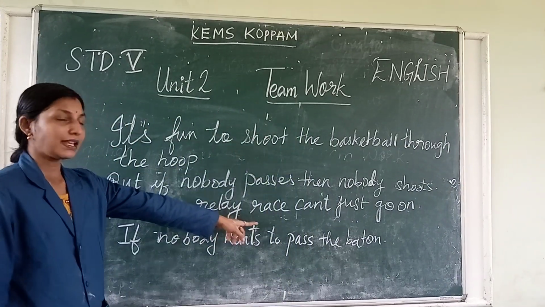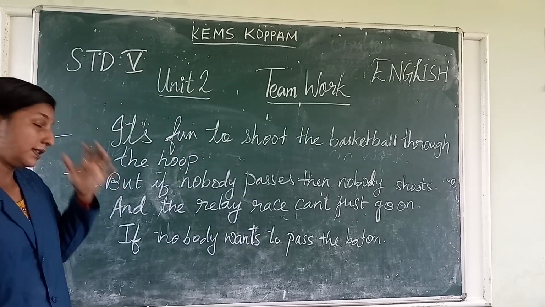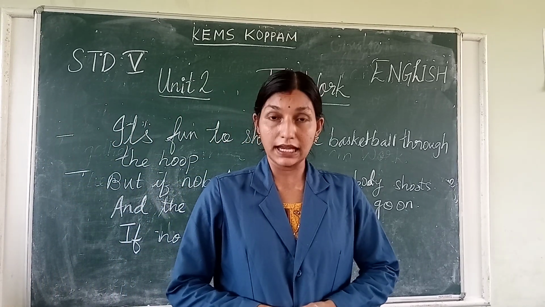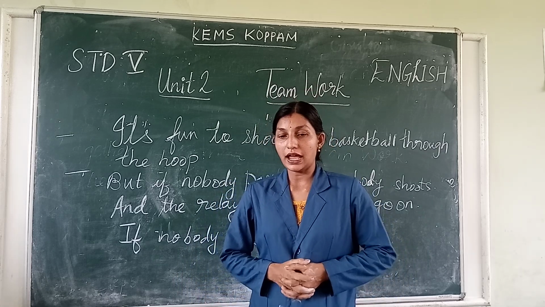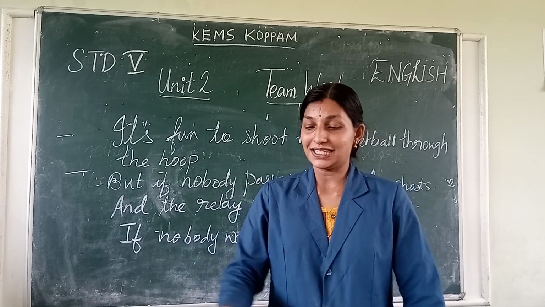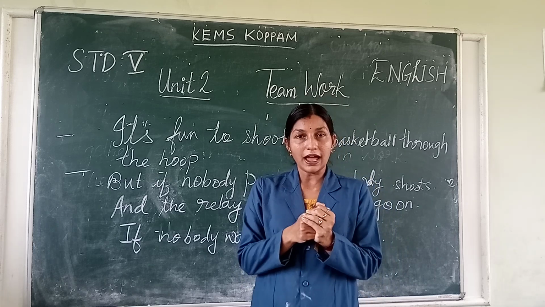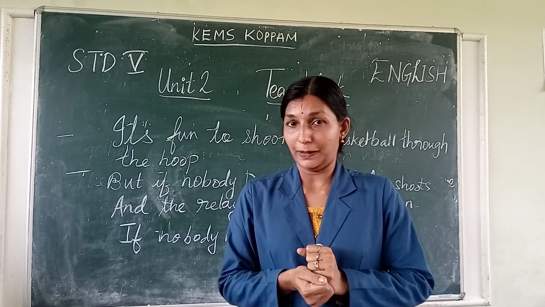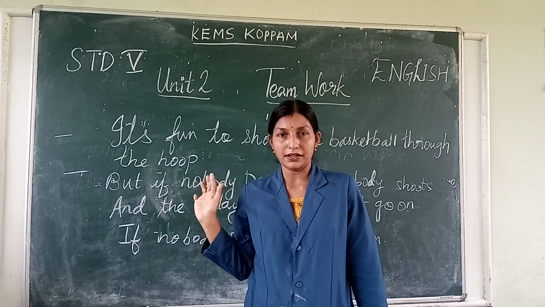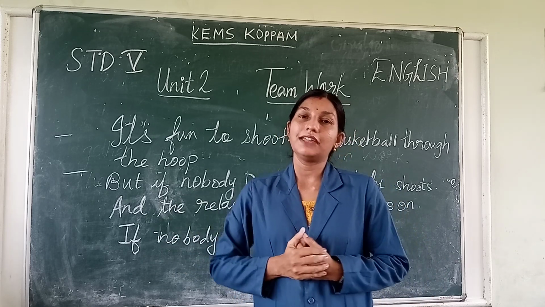And the relay race can't just go on if nobody wants to pass the baton. You might have seen the relay race, right? In a relay race, what happens? On the ground, at different corners, they are standing with a baton in their hands. What happens after running for some time? If the person who is running does not pass the baton, what will happen? The other person will not be able to get it, and that relay team will not win.